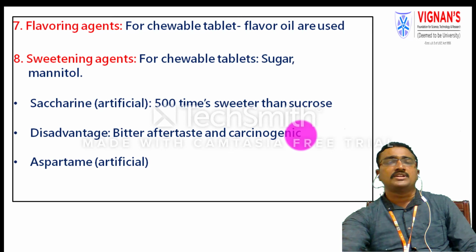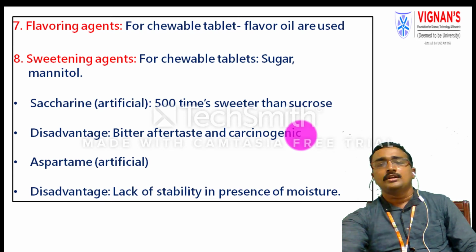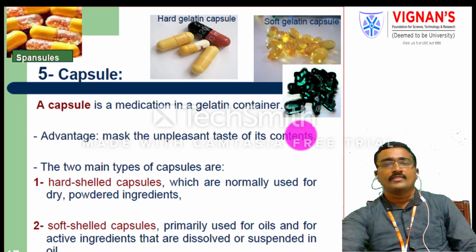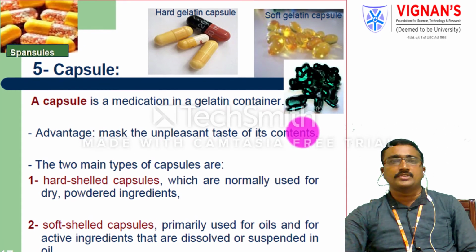And another artificial agent like aspartame also has a disadvantage. If you add the artificial sweetener aspartame, it lacks stability in the presence of moisture. So, another unit dosage form is capsules, which we mainly use currently, either soft gelatin capsules or hard gelatin capsules.